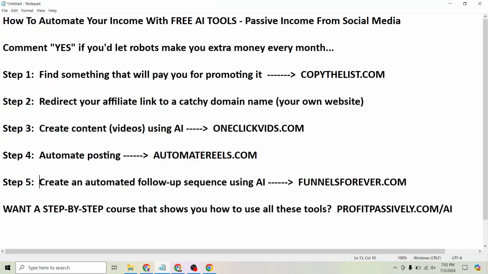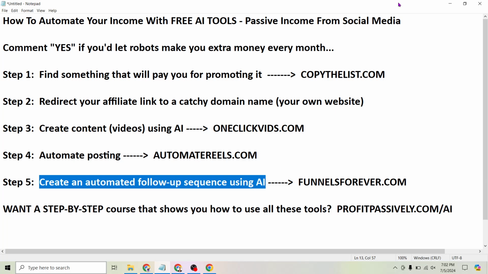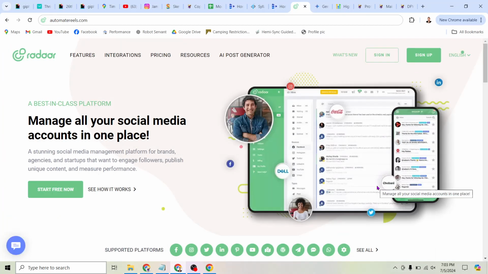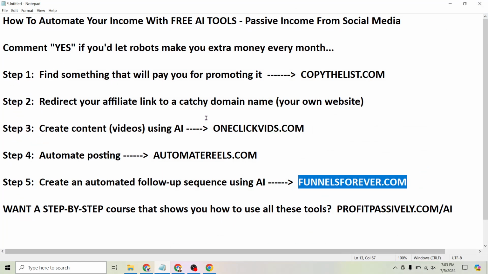The next step here is to create an automated follow-up sequence using AI. Now, the tool I use to do that is at funnelsforever.com. Again, you can try this tool free for 30 days. So really the only thing stopping you from doing what I'm showing you here is either you hate money or you hate AI. So if that's the case, I can't help you, but otherwise this is all free to set up. So you can literally let this run for a month and then decide if this is something you want to continue doing and something you want to pay for.